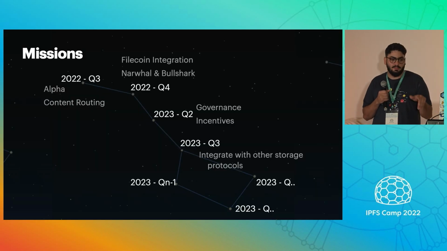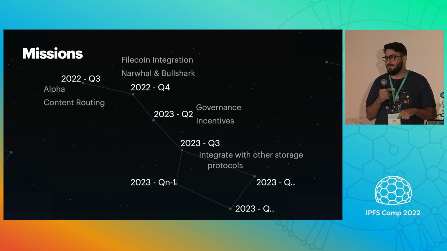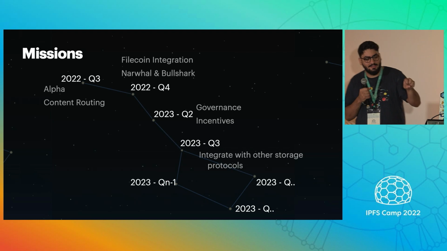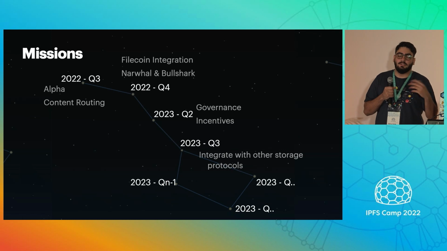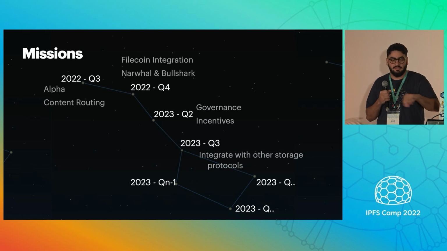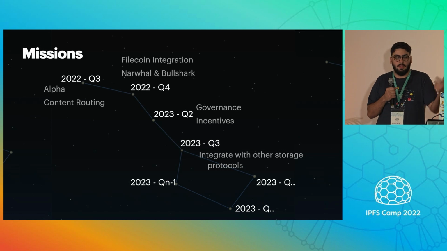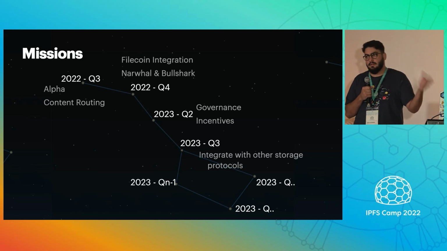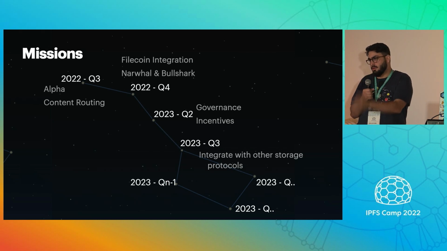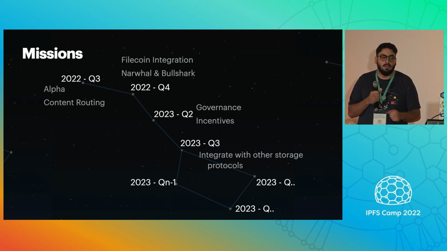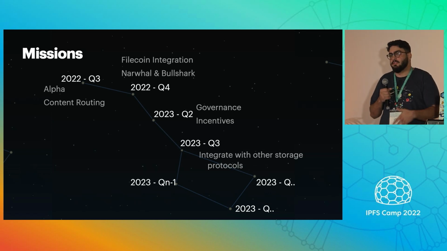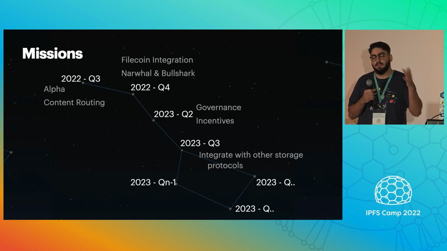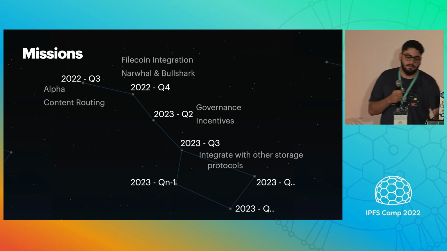And then we have missions. I actually don't have time, so I'm not going to explain what missions are. But these stars and how things are organized here is based on Ursa, the internal name of the project, which is Ursa Major in astronomy, and it's composed of these 7 stars. We're starting with mission number 1, and it's Q3. We just finished it with the alpha and content routing. And then at the end of the year, we're integrating Filecoin, and then our consensus, which is Narwhal. And then we're going to get into the remaining stars, up to 7. And next year is going to be governance and just tapping into all these retrieval markets at Filecoin and other storage protocols.